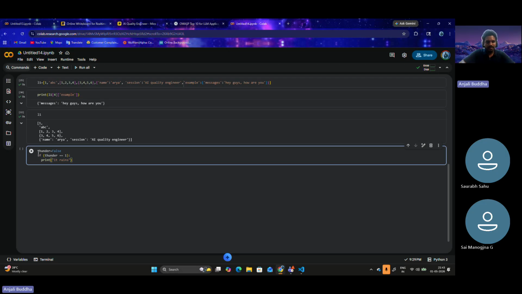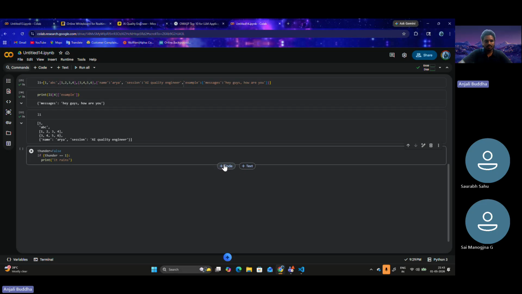You can see the gap, right? From thunder to if, there is no gap, correct? They are just below it. But after the if statement, there is a gap for the print statement, correct? Some empty space is given. So why does that empty space matter? We are essentially telling Python that whatever is written with this spacing comes under if.